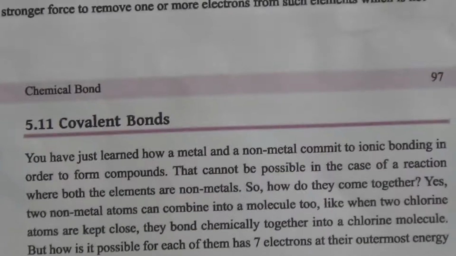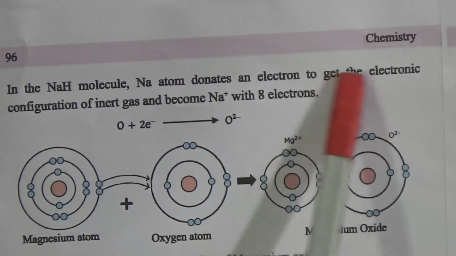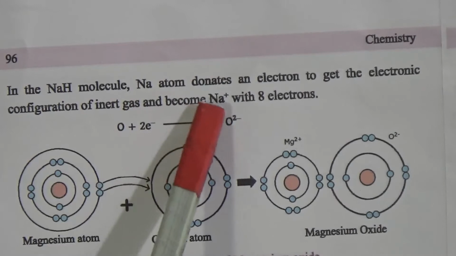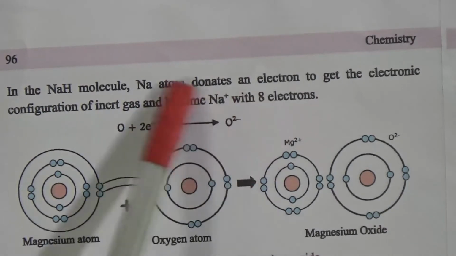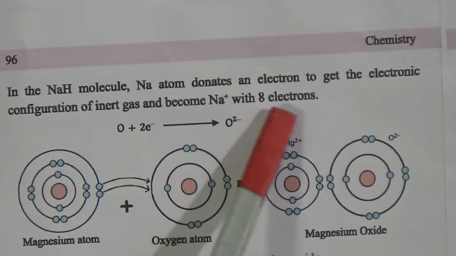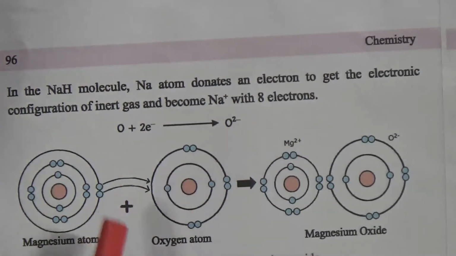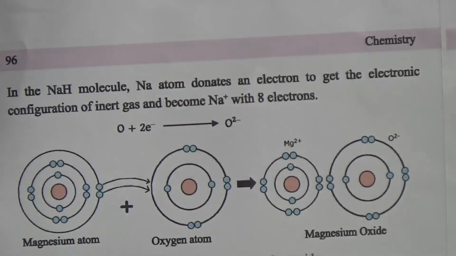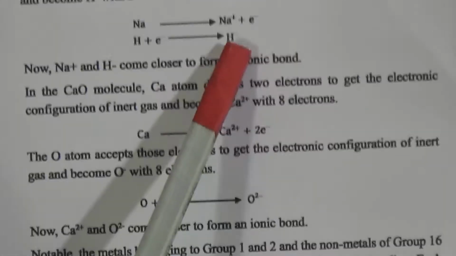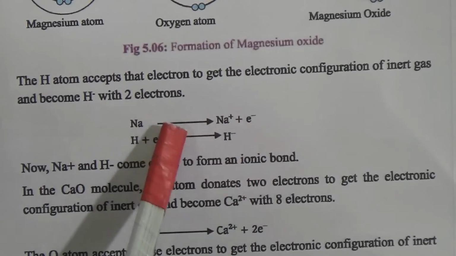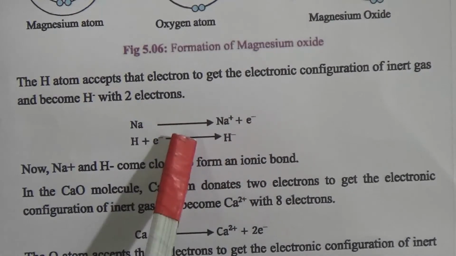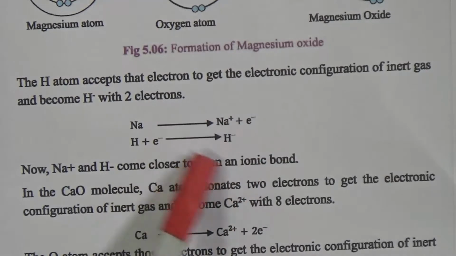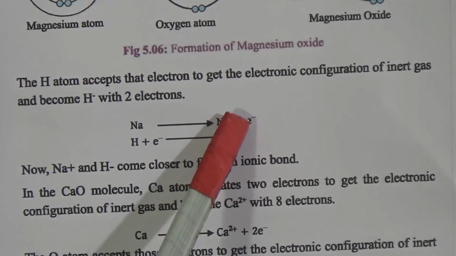In the sodium hydride molecule, the sodium atom donates an electron to get the electronic configuration of an inert gas and becomes a sodium cation with 8 electrons, and the hydrogen takes that electron and becomes an anion. Hydrogen gets the electronic configuration like helium, with 2 electrons, and an ionic bond is created, and they make an ionic compound.